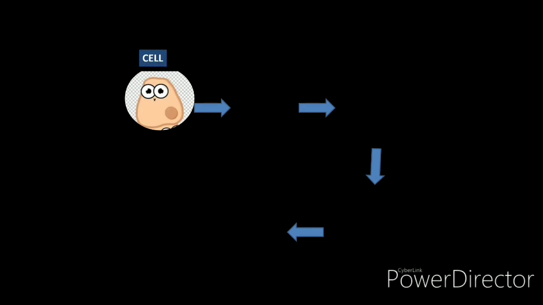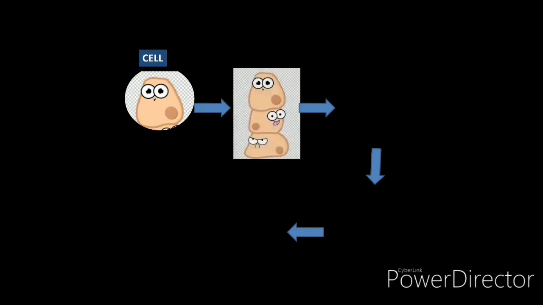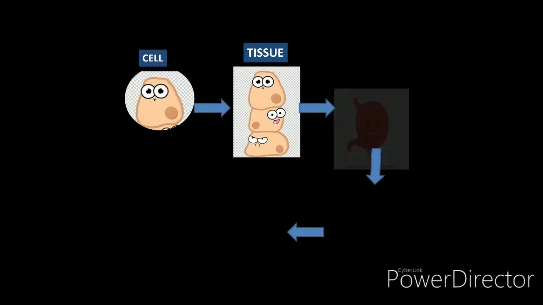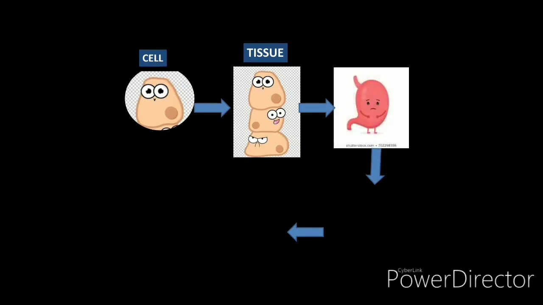As you can see in the picture, this is one single cell. It is the smallest unit of our body. If I ask you what is the smallest unit of our body, then you will say, ma'am, the smallest unit of our body is cell. When cells join together, they form tissues. Earlier it was only one cell, but when two or more cells join together, it forms tissue. When these tissues join together, it forms an organ.